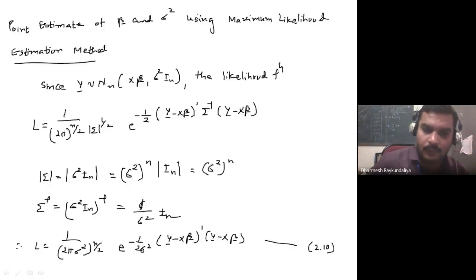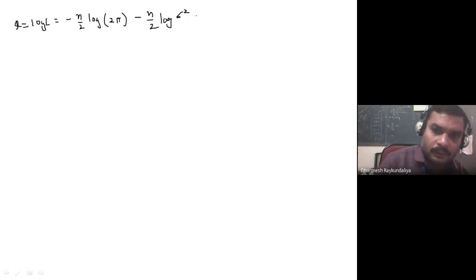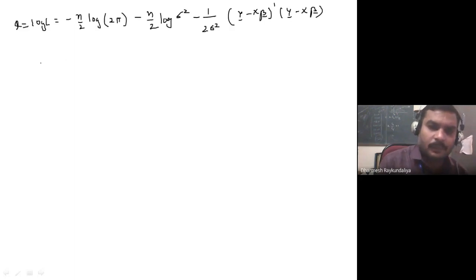And because there is an exponent, when we take the log it is directly minus 1 upon 2 sigma square, y minus X beta transpose y minus X beta. Now we simplify this. Okay, we will simplify later on.